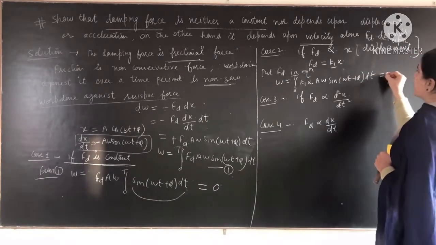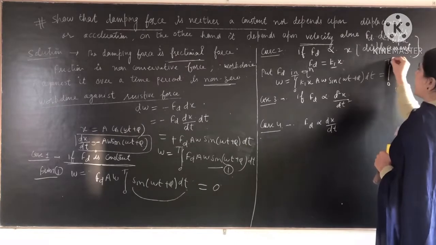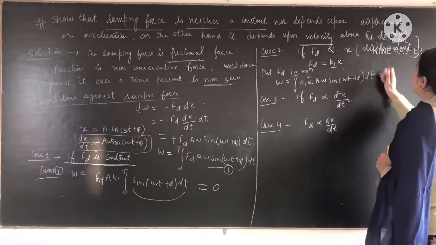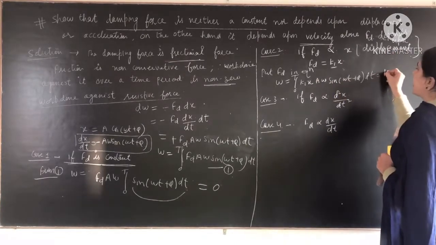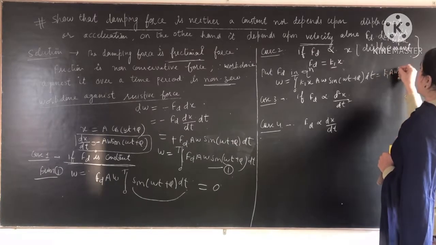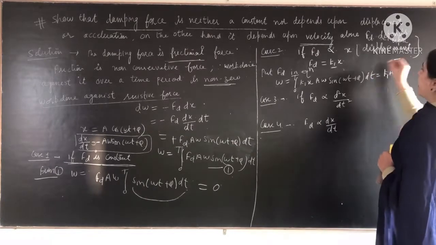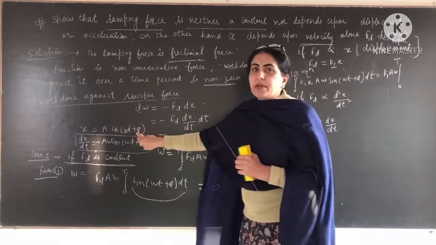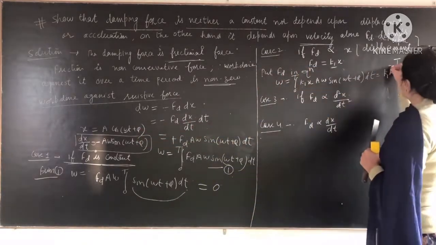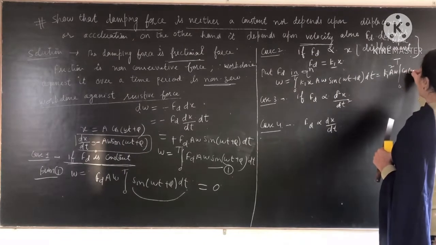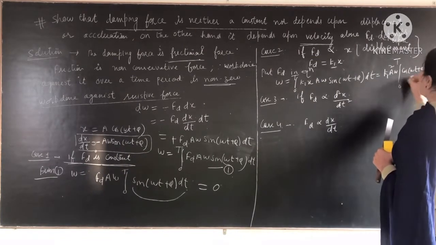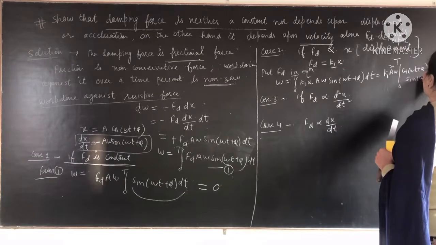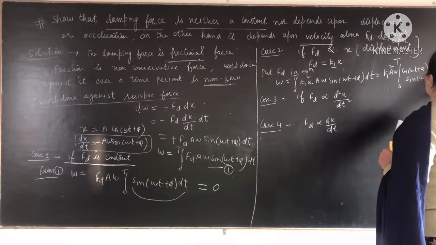This is equal to the integral from 0 to T, K1, which is constant, taken outside, K1 A omega. Inside, what is x? x is A cos of omega t plus phi. A again comes outside. So cos of omega t plus phi into sine of omega t plus phi into dt.